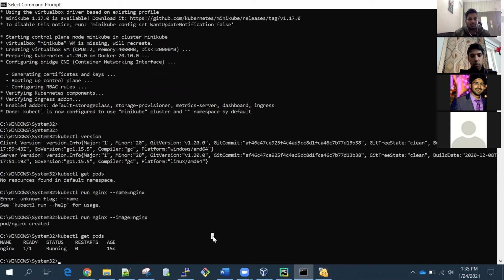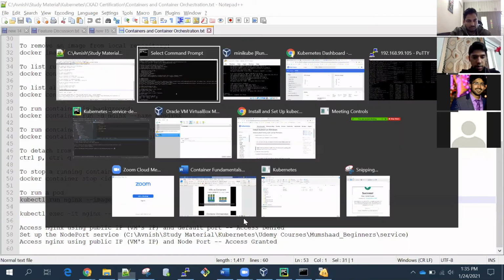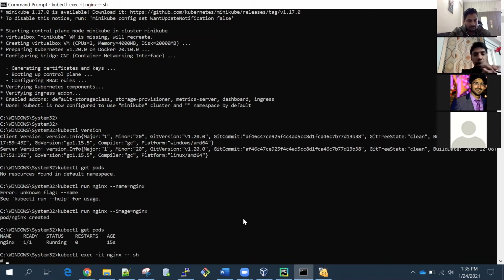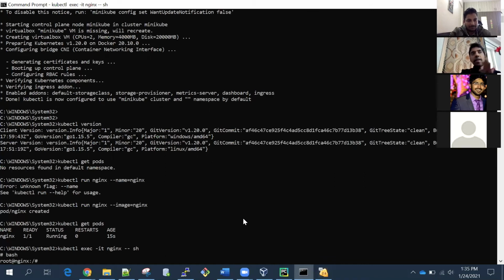Now let me show you the functionality. We will enter inside this container. There is a command here: kubectl exec -it nginx -- sh. We will enter inside this container. So we are inside the container. And Nginx, as I said, is a web server. If you run this command, curl localhost.